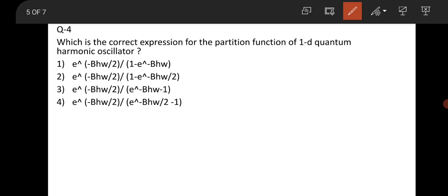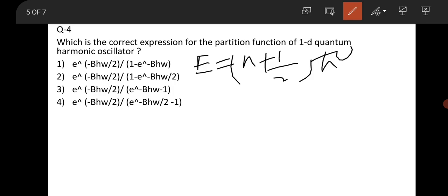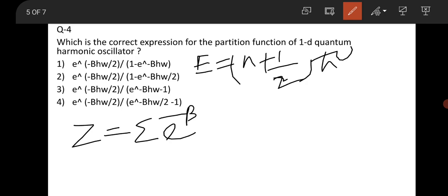Okay, so for a one dimensional quantum harmonic oscillator, the energy is (n plus 1/2) ħω. So you know its ground state energy is half ħω, its first excited state is 3/2 ħω, and second excited state is 5/2 ħω. So for the partition function calculation, we use Z equal to summation e to the power minus beta of Ei, that means here En.